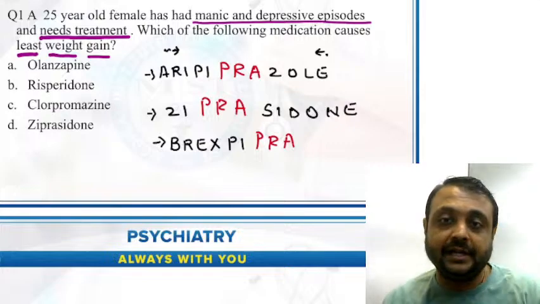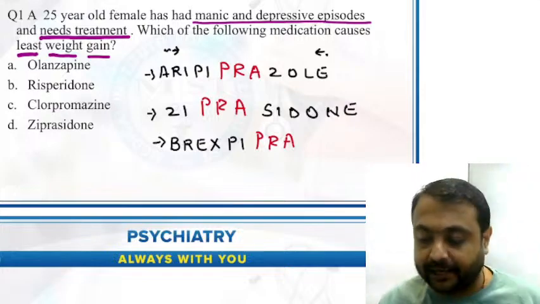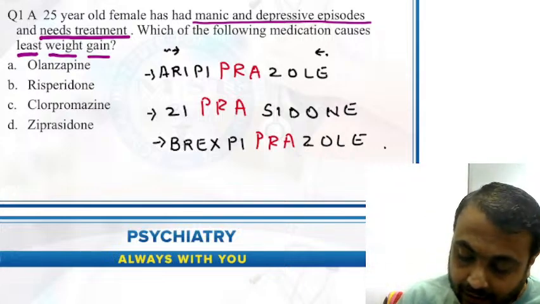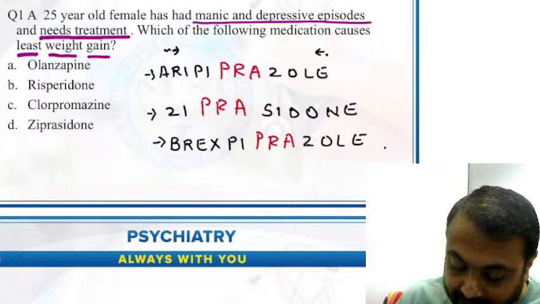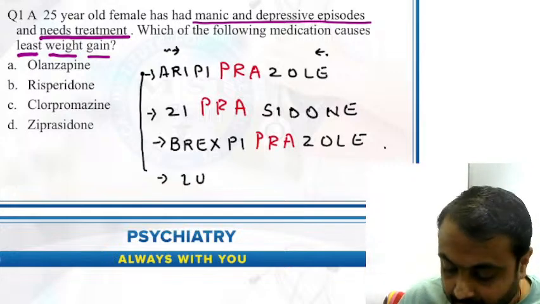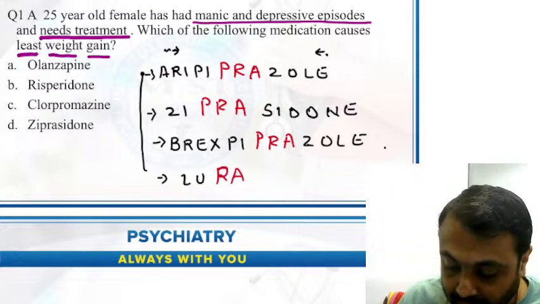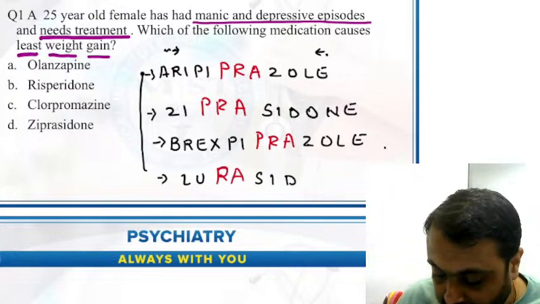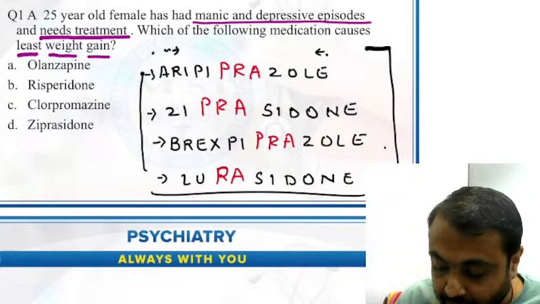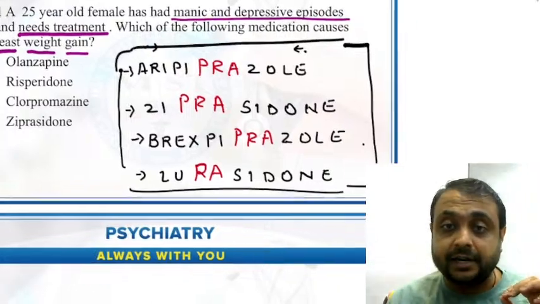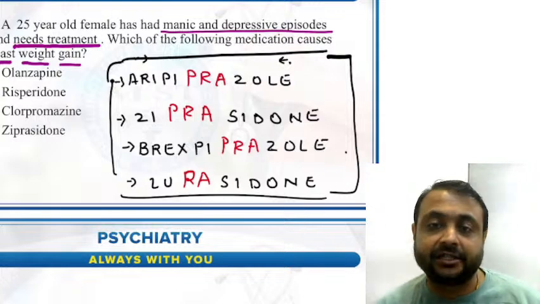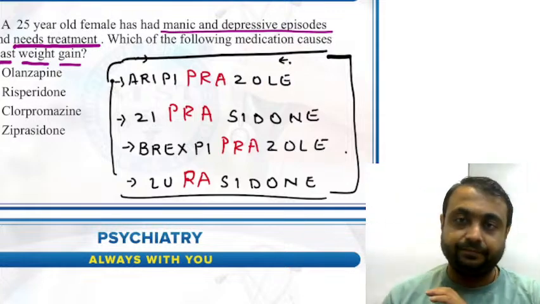Recently there is an introduction of brexpiprazole in our antipsychotic basket, and last is lurasidone. So basically these four are weight neutral antipsychotic drugs: aripiprazole, ziprasidone, brexpiprazole and lurasidone.